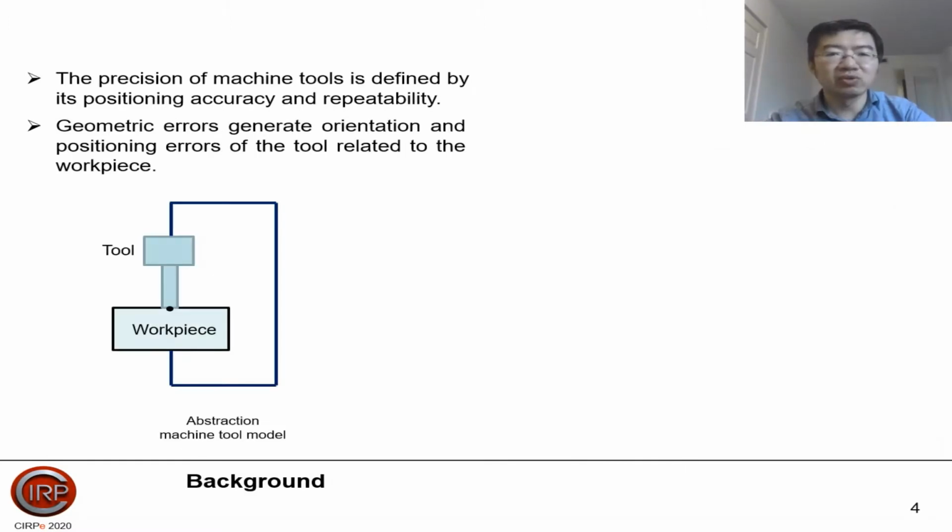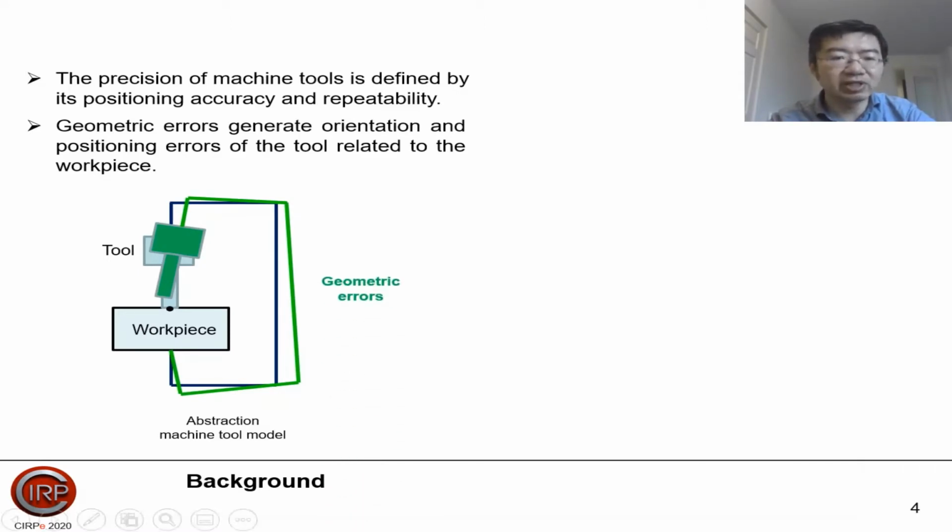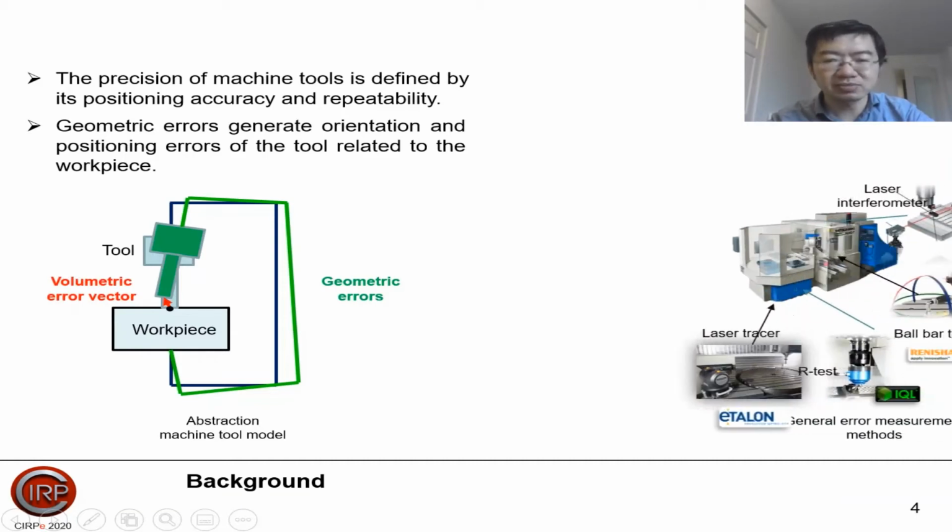The precision of machine tools is defined by its positioning accuracy and repeatability. Take a simplified machine tool as an example. It has a tool, a workpiece, and also the kinematic chain. Owing to the non-existence of machine tool errors, the tool and workpiece can be fully meshed. However, owing to the existence of geometric errors, the geometric errors generate orientation and positioning errors of the tool relative to the workpiece. So there is a volumetric error vector.